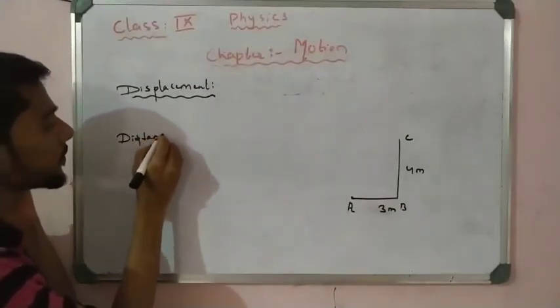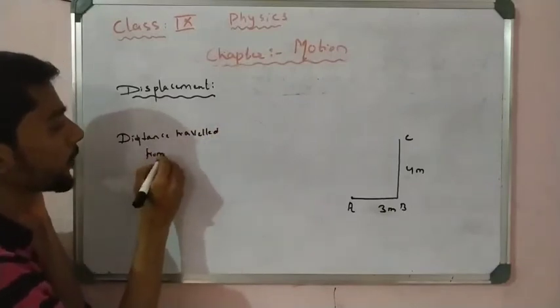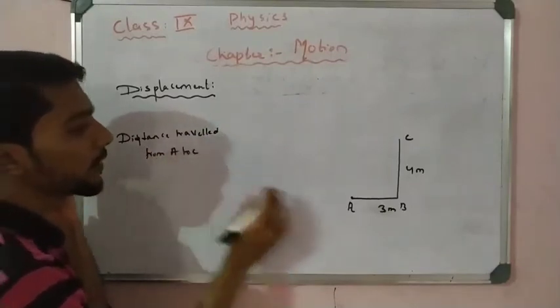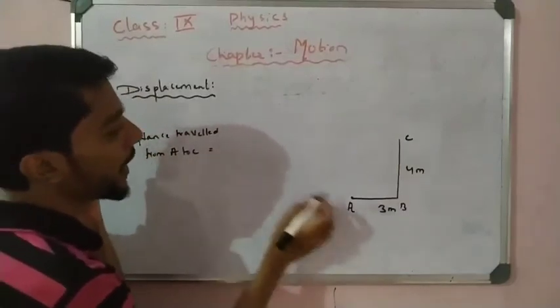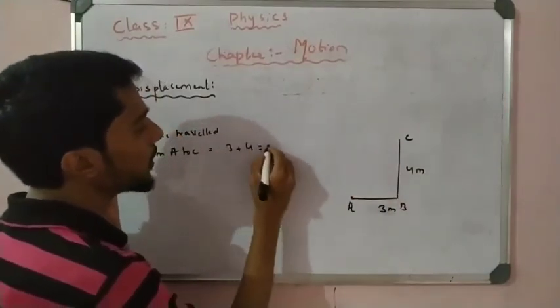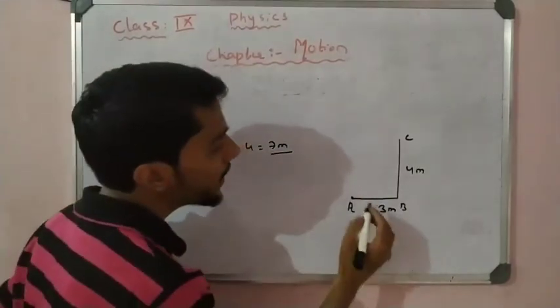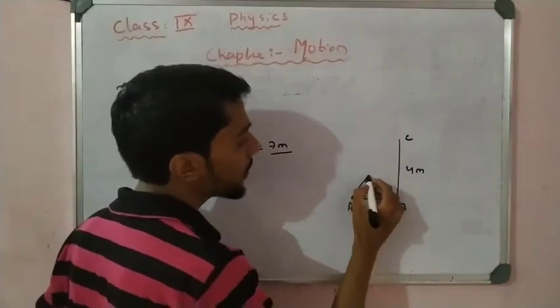Distance traveled from A to C through B. Let us see what happened here. A to B is 3 meter plus B to C is 4 meter, total 7 meter distance he traveled. But if I join this point directly from A to C, what happened here?